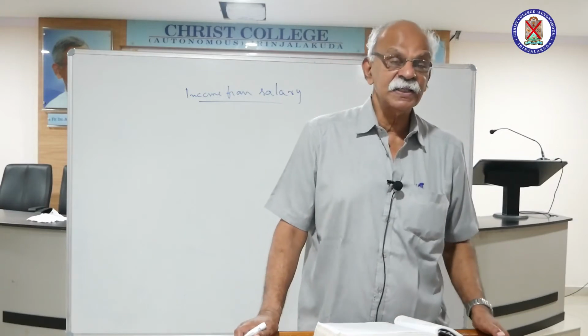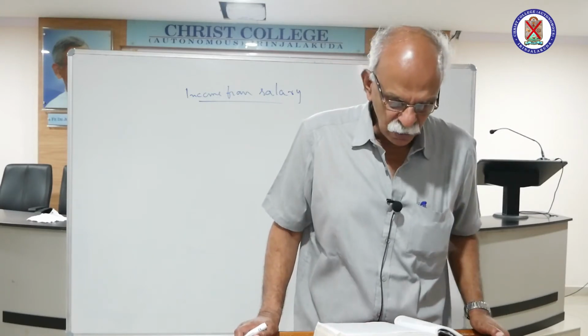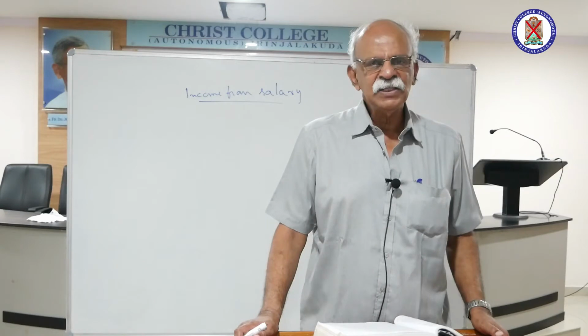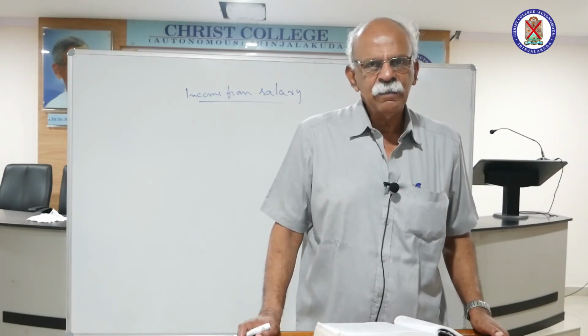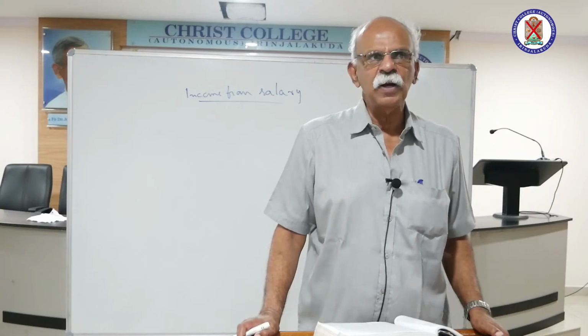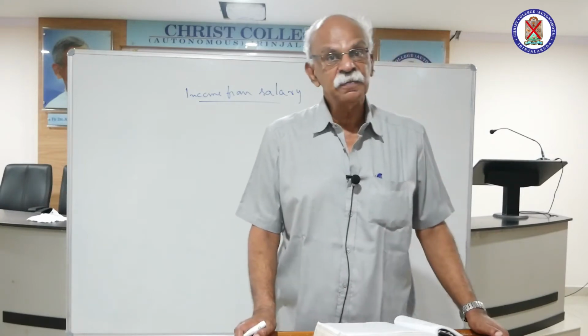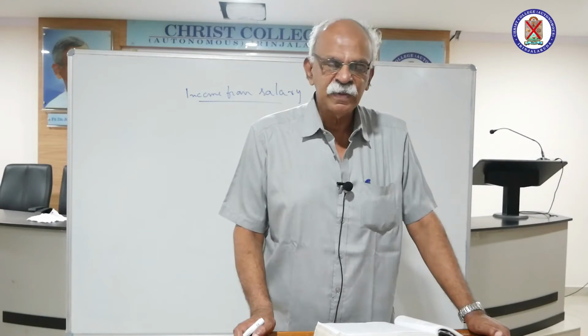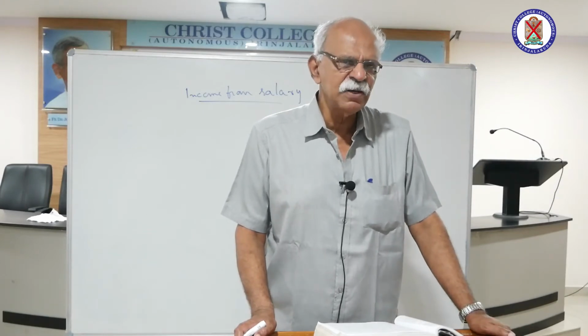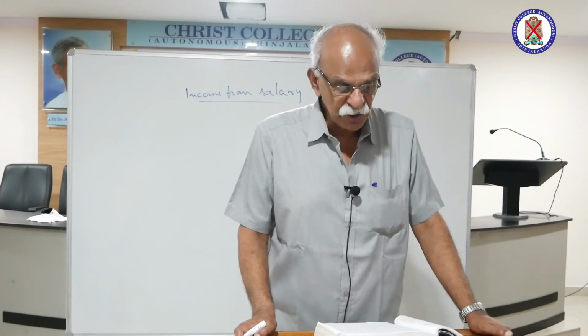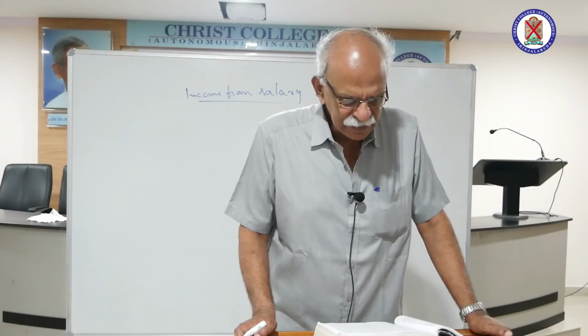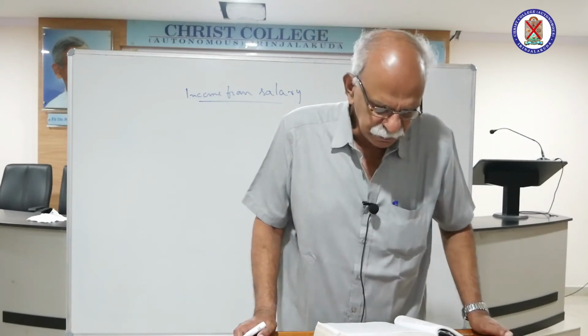That shall be charged under the head income from other sources, although it is closely connected with his employment, but it is received not from the employer. So any remuneration received from a person other than his employer will be charged under the head income from other sources.